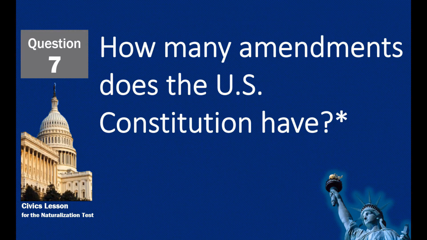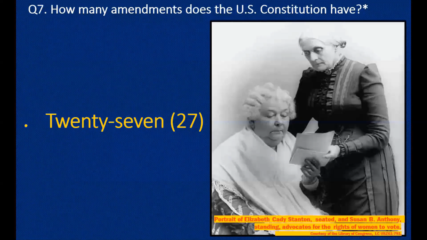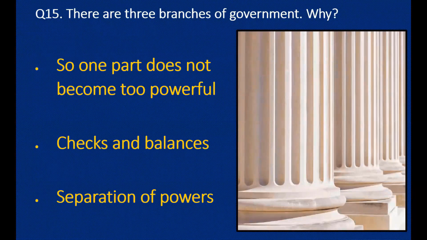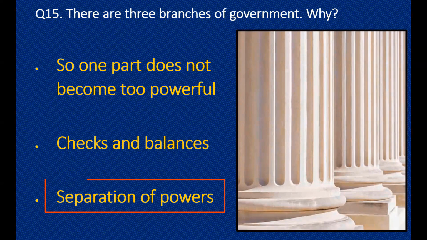How many amendments does the U.S. Constitution have? 27. There are three branches of government. Why? Separation of powers.